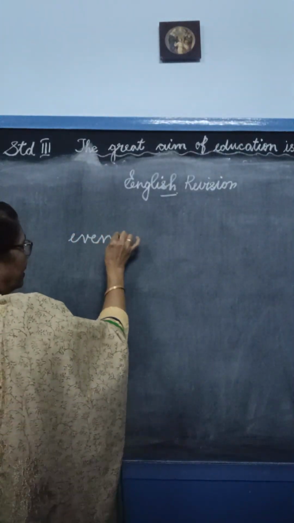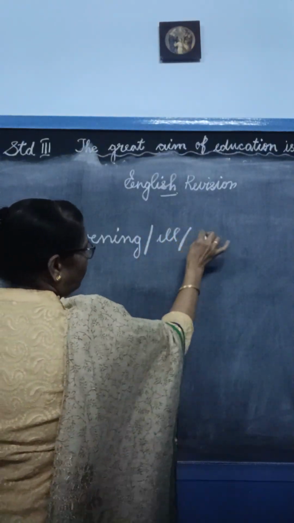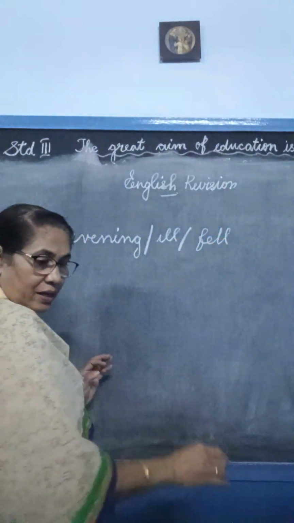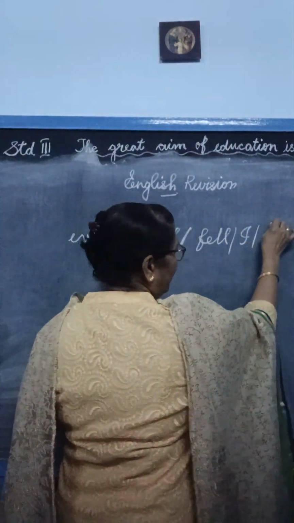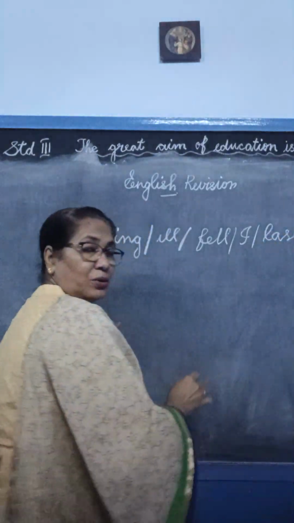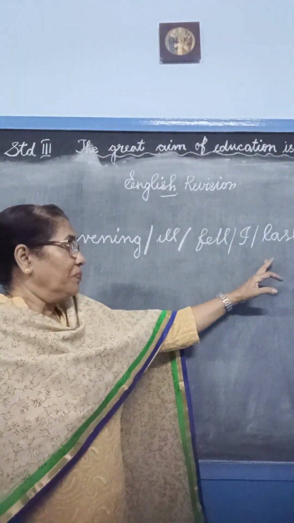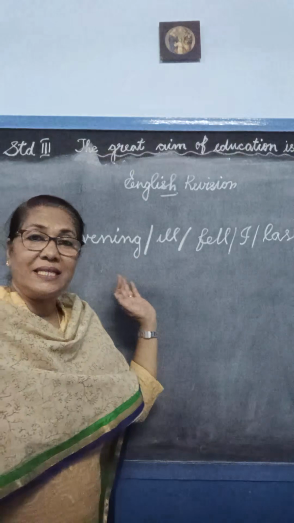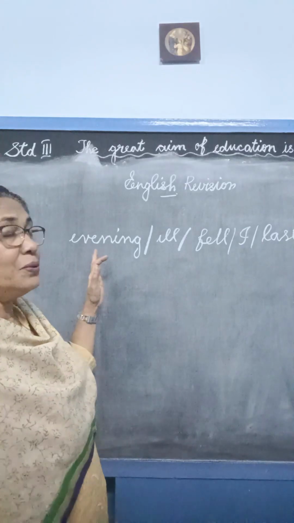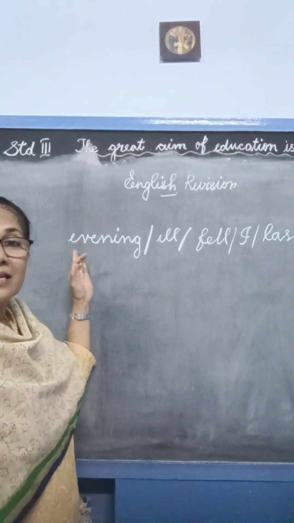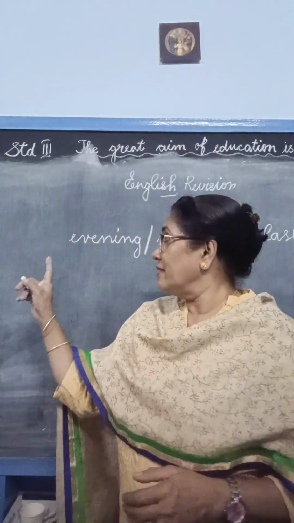Evening, ill, fell, I, last. I wrote on the board: evening, ill, fell, I, last. So how do you rearrange this to get a sensible sentence? Now you can't use evening as written over here. This is now here in small letters.